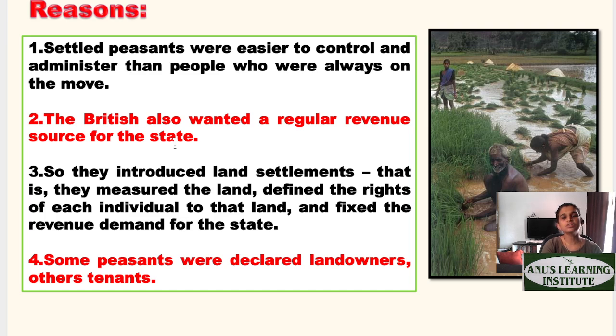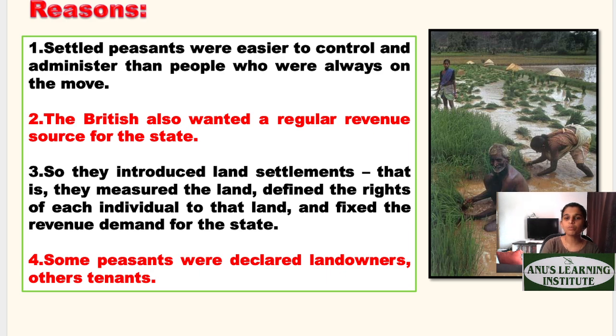So what did they introduce? They introduced land settlements, that is, they measured the land, defined the rights of each individual to the land, and fixed the revenue demand of the state. The more land one has, the more revenue one must pay. Some peasants were declared landowners, others were declared tenants. The people who had a very small amount of land were declared tenants. The people who had a bigger amount of land, who would give a lot of revenue to the British officers, were declared landowners.